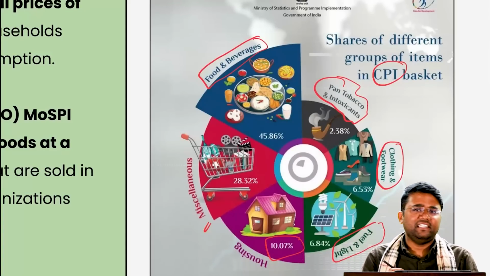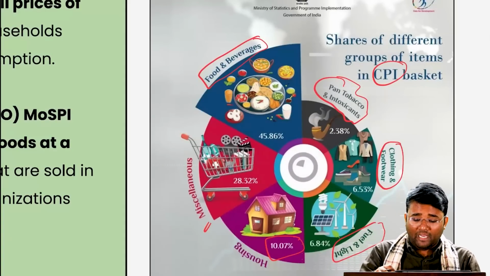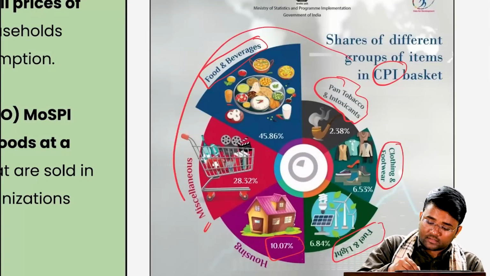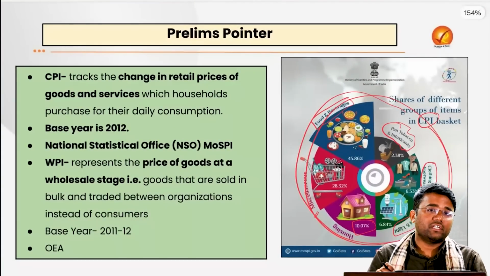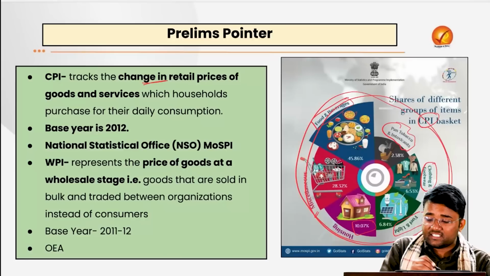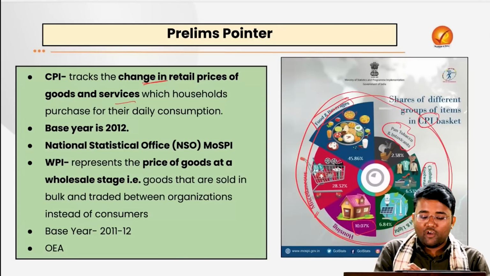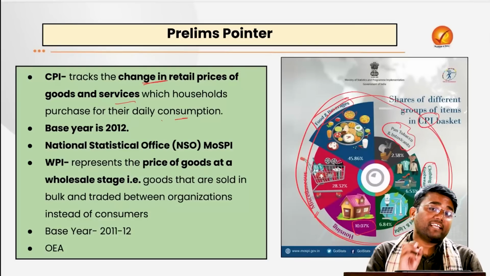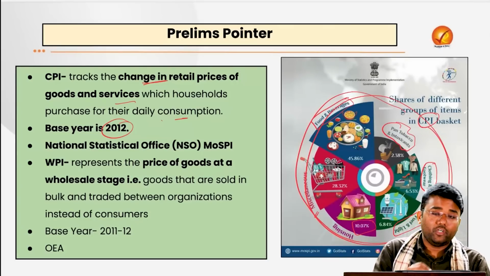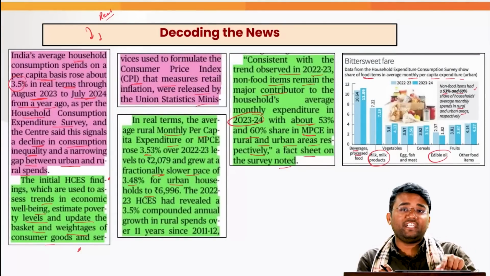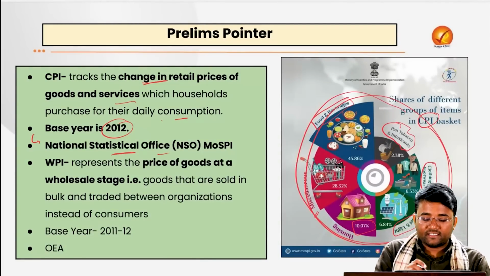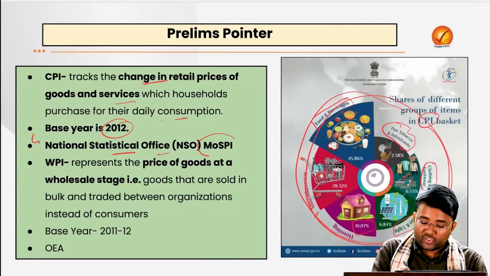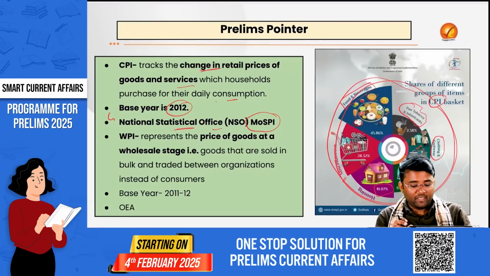And then we have the miscellaneous sections under this basket. Based on the inflation in these products, we get the CPI, or the Consumer Price Index, which tracks the change in the retail prices of the goods and services which households purchase for their daily consumption. It is calculated based on a base year of 2012, in real terms, and is released by the NSO, that is the National Statistical Office of the Ministry of Statistics and Programme Implementation.